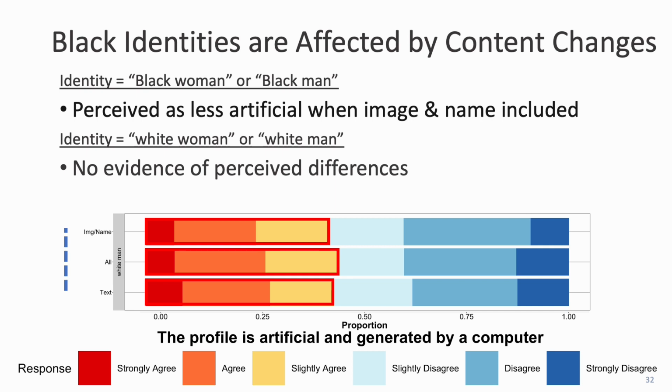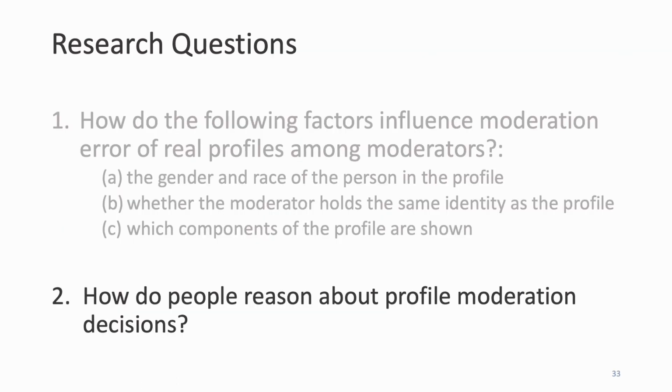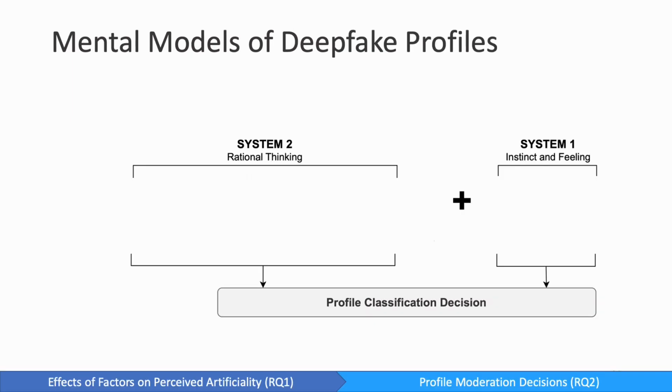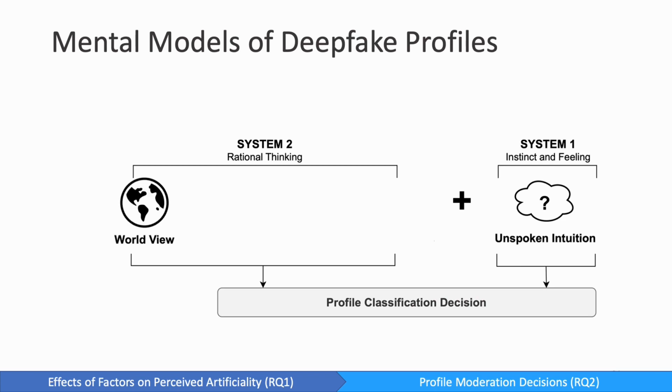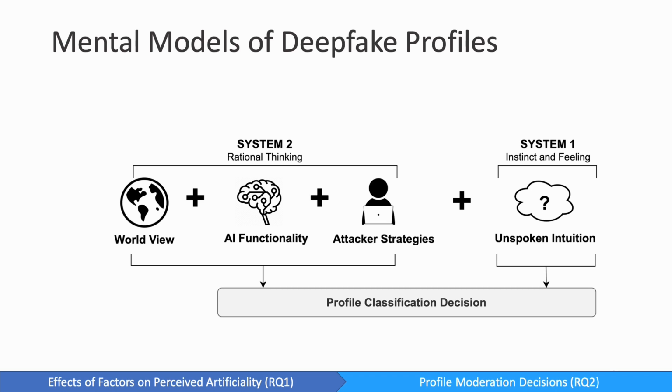Thus, this may imply that compared to the profiles of white identities, the profiles of black identities are uniquely considered when determining artificiality. Next, when investigating people's qualitative responses, we discover people's reasonings when making moderation decisions. Through thematic analysis, we find that participants hold several mental models when determining if a profile is artificial. Some participants rely on unspoken intuition and gut instinct. Others rely on their worldview, their perception of AI functionality, and their belief of attacker strategies. And while we have interesting insights on all of these, due to time we'll only be able to cover two.